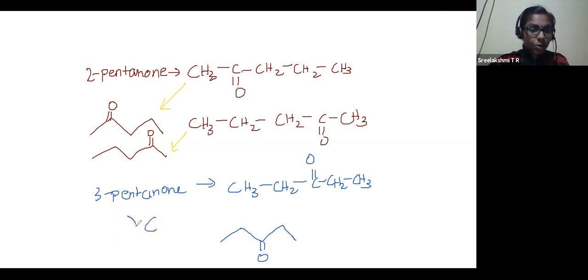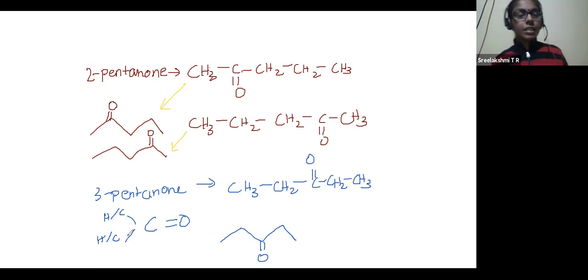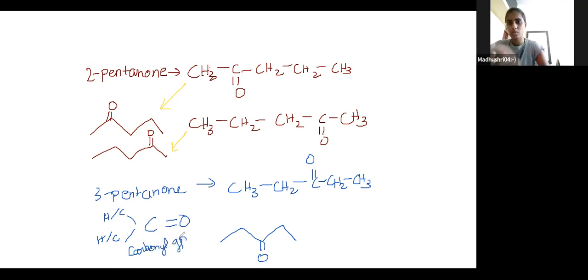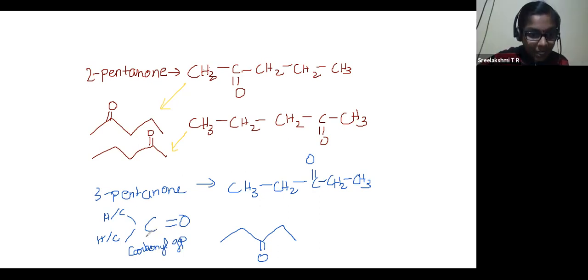Now, this C double bond O group. This can be a carbon atom, this can be a hydrogen atom, anyways is fine. But this group, C double bond O, and this carbon's other two bonds are to other species, either carbon or hydrogen. This species is known as the carbonyl group. And the carbon atom which is bonded doubly to this oxygen is known as the carbonyl carbon. This carbon atom alone has a name, carbonyl carbon.